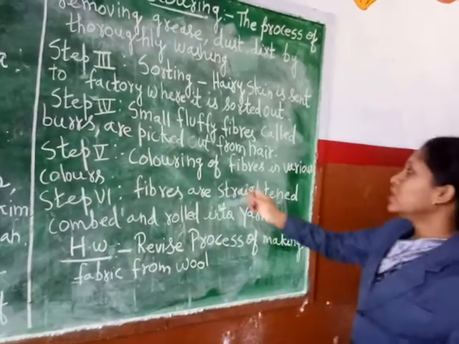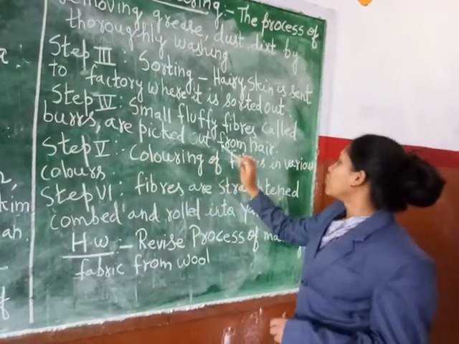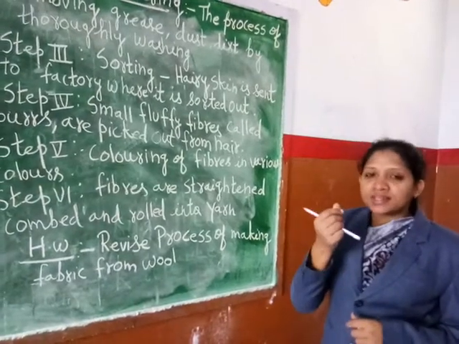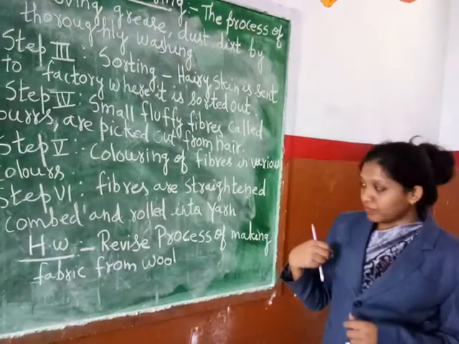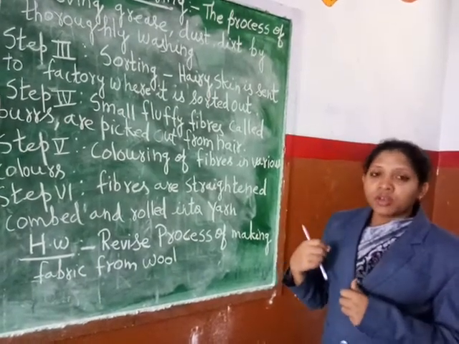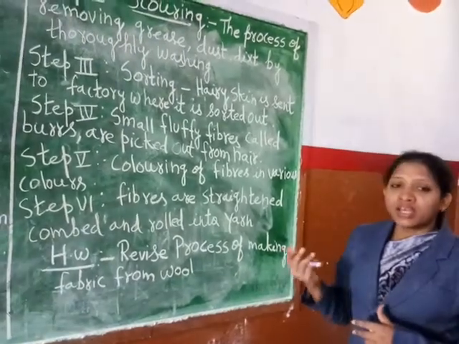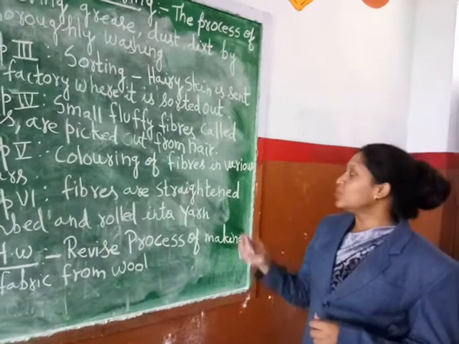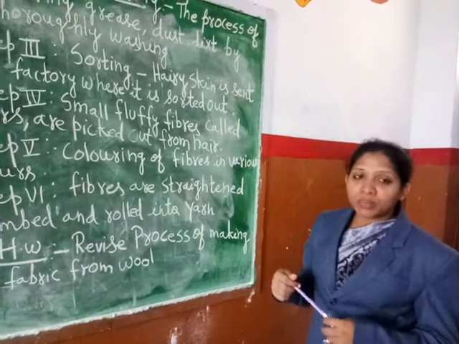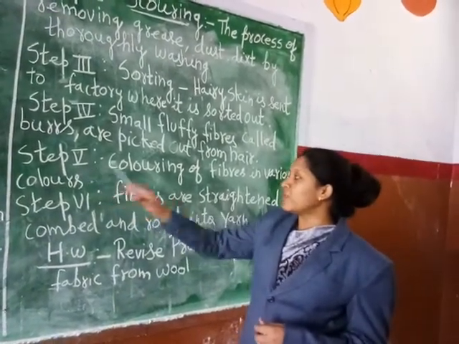Okay. Now let us see in step number 4 what is done in the process. Small fluffy fibers which are called burrs are picked out from the hair. Now if you look at your sweater, very small fluffy fibers come out. Okay, so that small fluffy fiber is segregated or taken out and it is used for making the cloth. Which type of cloth? Woolen cloth.